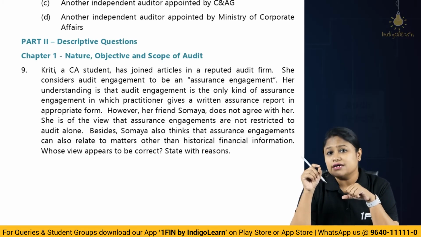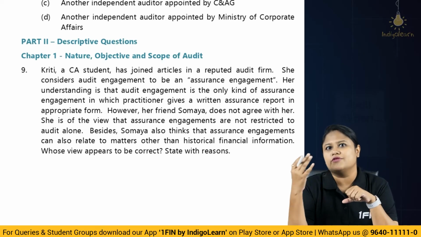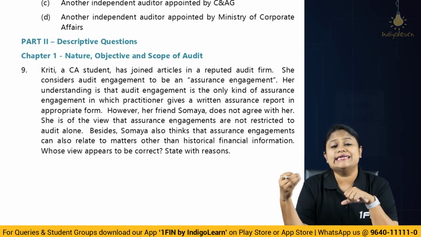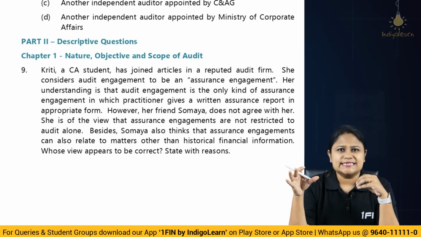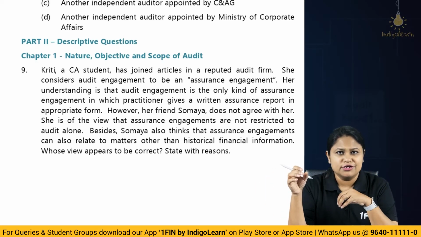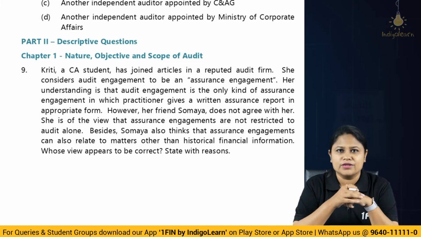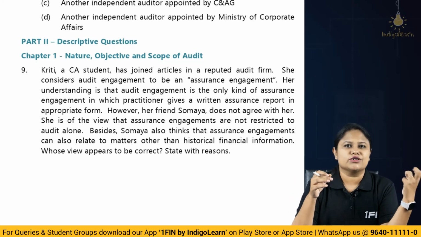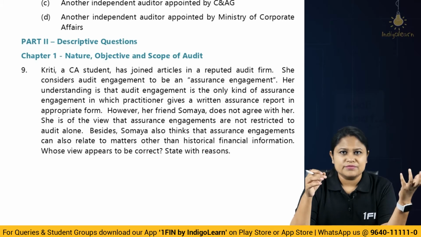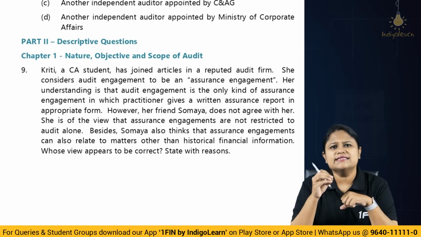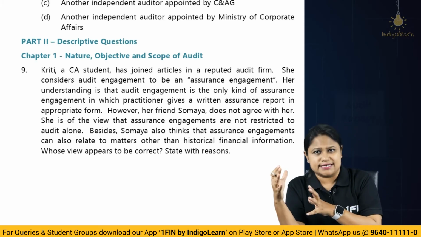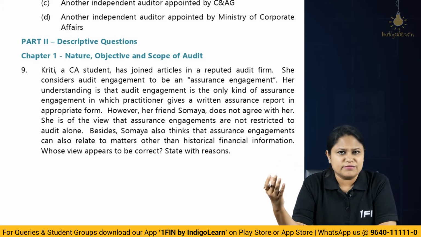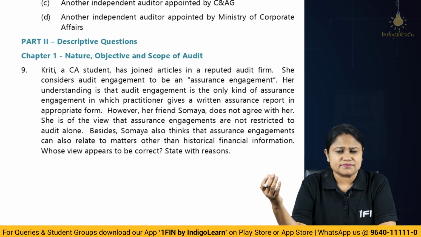Then we talk about engagements which are with respect to other information, like prospective financial information, assurance on the internal control system of the entity, correct? So we have SREs, standards on review engagements, for how to perform all the review engagements. For audit we have the standards on auditing, SAs, for audit as the assurance engagement. And then there are standards on assurance engagements, called SAEs, for the other set, which is prospective financial information, internal controls, etc.